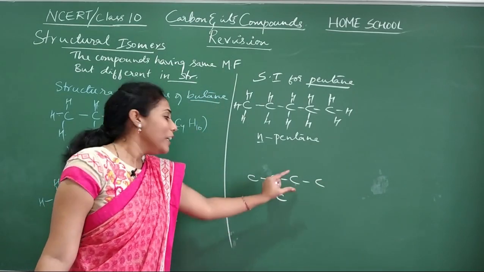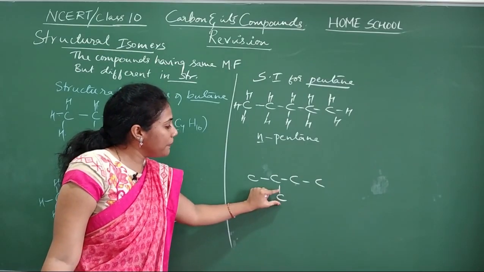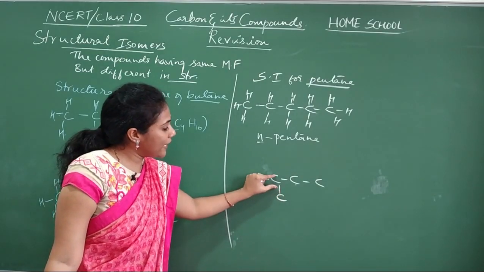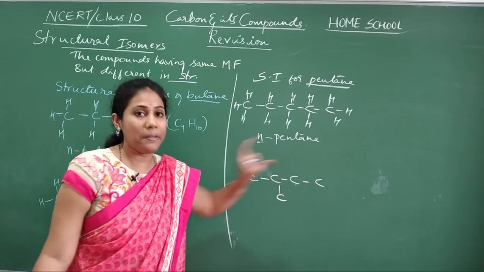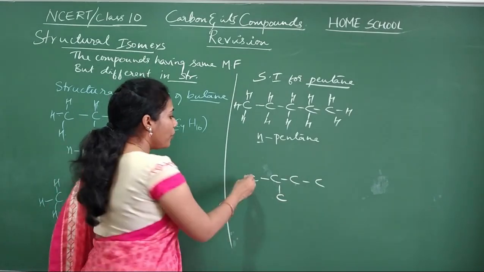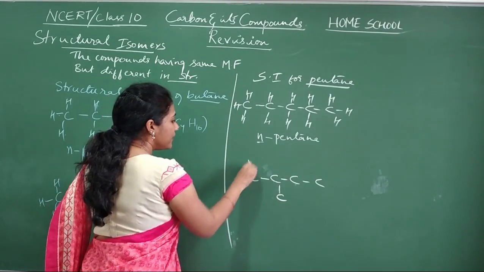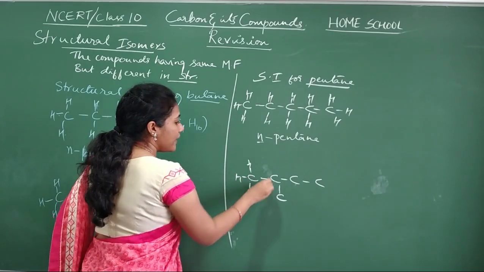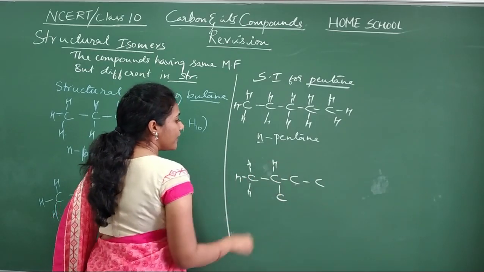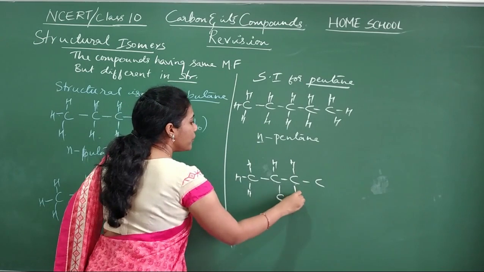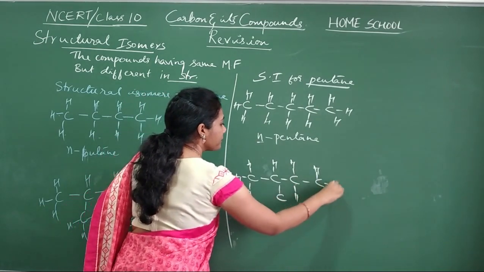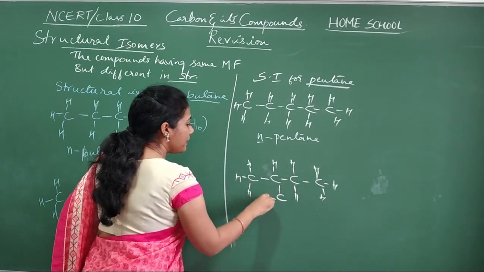No. When you show the 5th carbon as a branch on this carbon or this carbon, it is similar only. So how many hydrogens are required here? 3 more, isn't it? Here 3 bonds are already there, so 1 hydrogen, and here 2 hydrogens, here 3, right? And for this carbon 3 more.